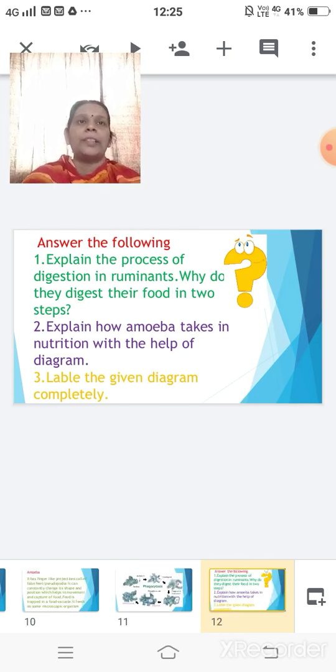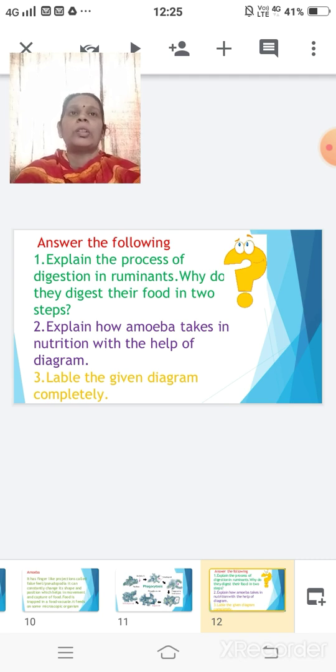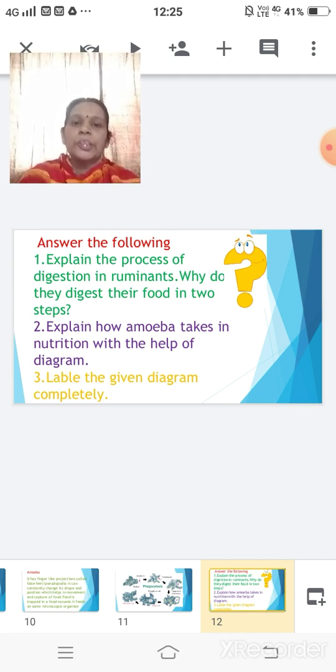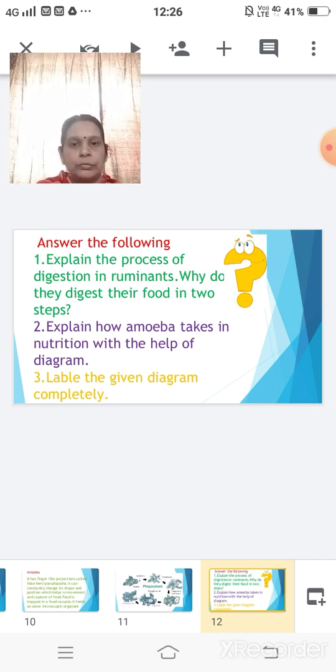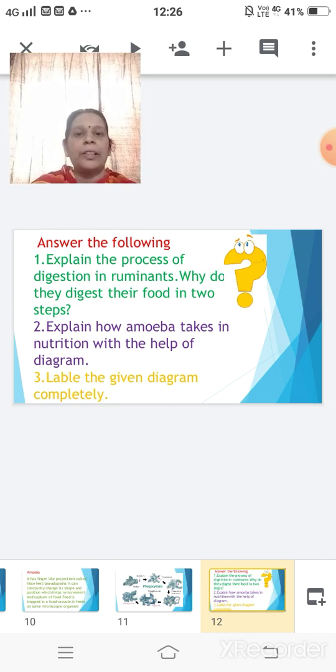Here there is a question session again for you. You have to explain the process of digestion in the ruminants, what they digest and where they digest their food, and what are the 2 steps involved in it. This is question number 1. Question number 2, explain how amoeba takes in nutrition with the help of the diagram. Here you can see the diagram is given. You can refer to that and it will help you.